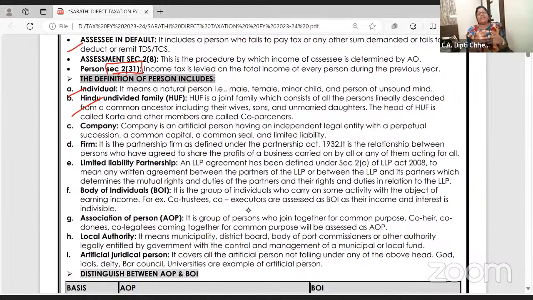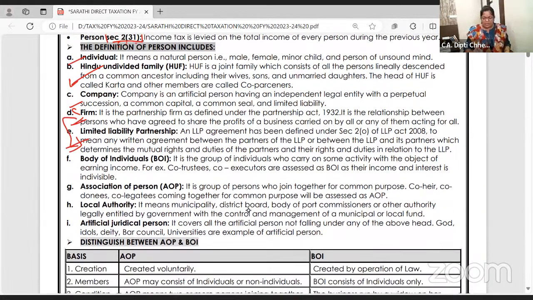HUF, Hindu undivided family. You know, some common ancestral property or jewelry or gold or plot is there for the Hindu undivided family. One person is Karta, all others are co-partners. Then they have to file the return in the form of HUF. Company, different types of companies: Indian company, foreign company, domestic company, private company, public company, partnership firm, LLP. Now this you should learn in your accounts class. What's the difference between the firm and the LLP? LLP, if they have formed, they have to file the return.